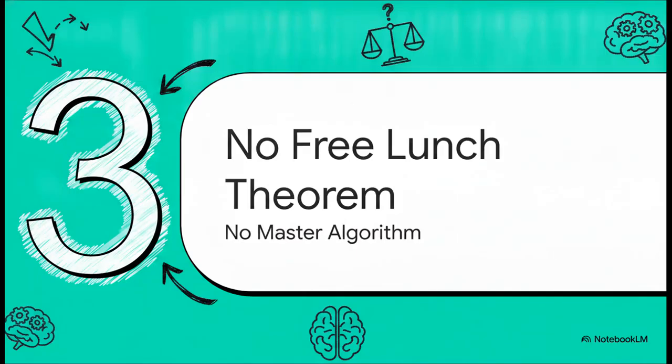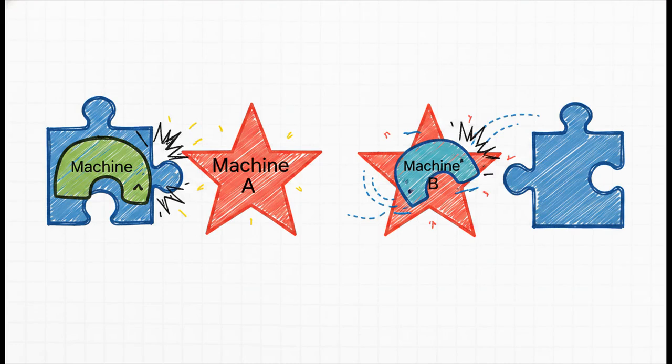So, if we need bias, which bias is the best? That brings us to section 3, the no free lunch theorem, and why there's no master algorithm. The no free lunch theorem mathematically proves that there is no single master algorithm out there. There's simply no universally best bias. If algorithm A beats algorithm B on one specific set of problems, algorithm B will actually beat algorithm A on an equally large set of problems. And get this, that's true even if algorithm B is just randomly guessing.